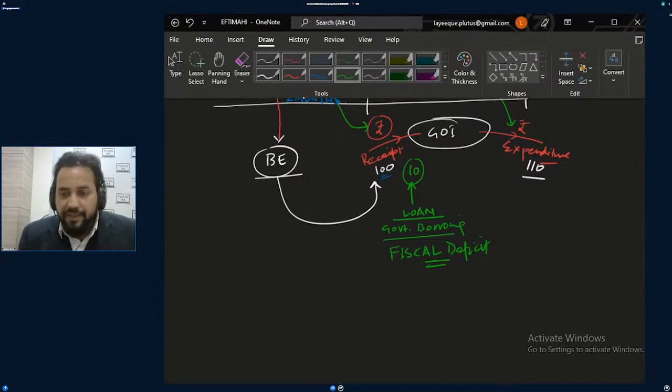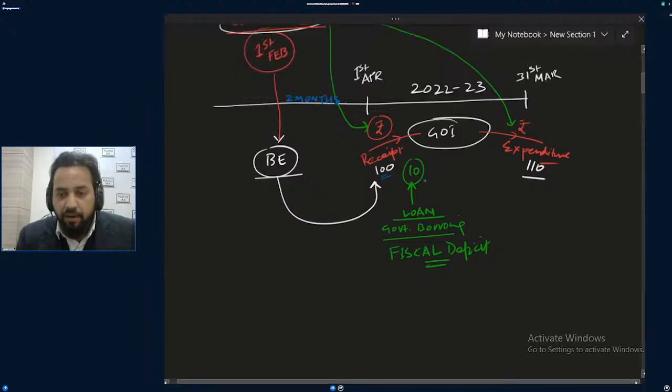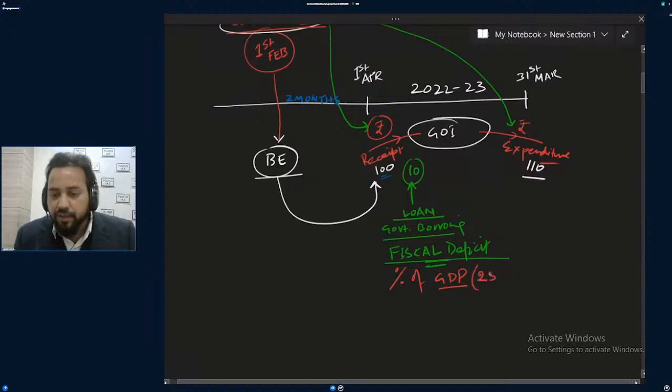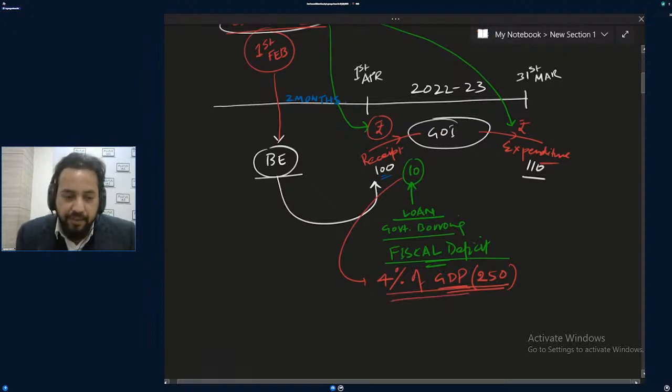Okay, so this 10 will be called fiscal deficit, and fiscal deficit is defined in terms of percentage of GDP. For example, if I take GDP as 250, then this 10 will be nothing but 4% of GDP. Yes or no? So fiscal deficit will be said as 4% of GDP in the budget I presented right now.